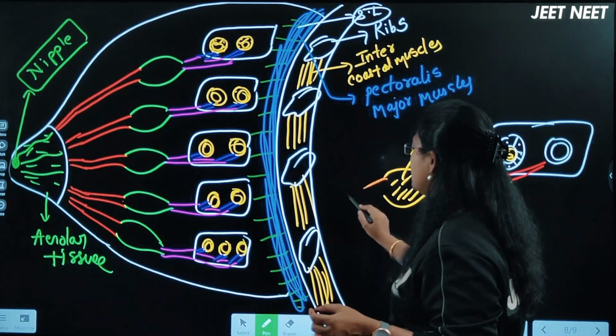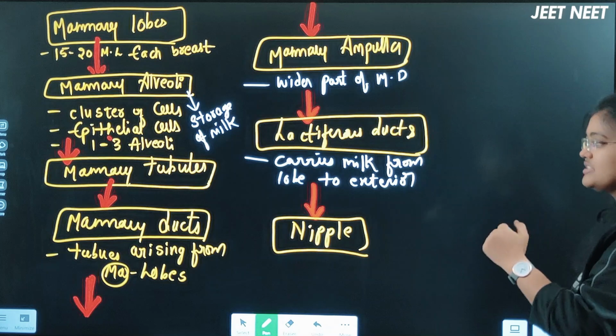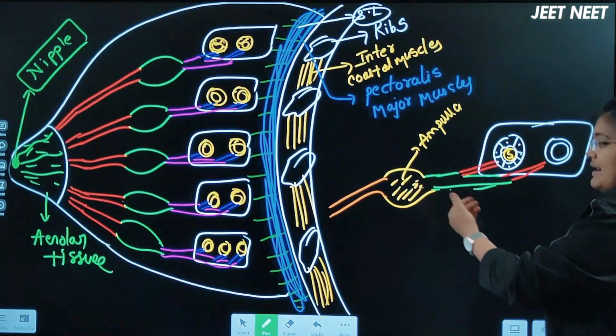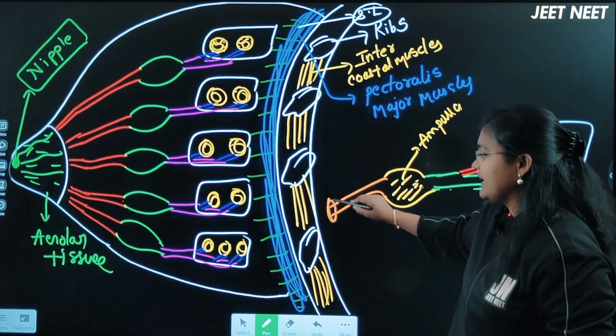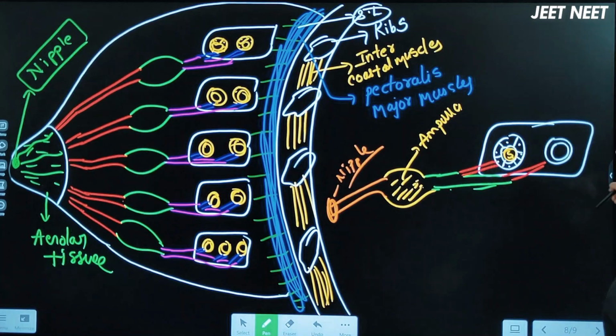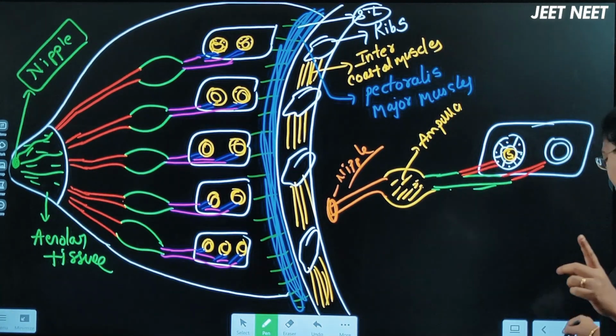No, lactiferous duct. It will form like a duct-like structure, what are we calling it? Lactiferous duct. It carries the milk from the lobes to the exterior part, and thereby it will go and attach with the nipple region here. Got the differences of every point here, right beta? Okay, sequence will be asked in the exams actually. You have to remember the sequence.